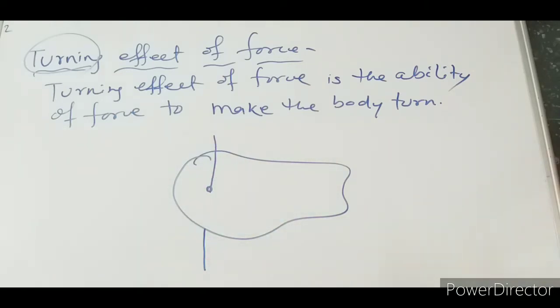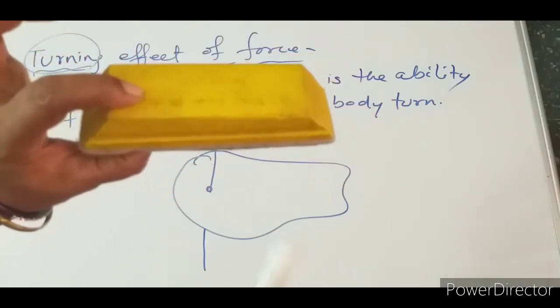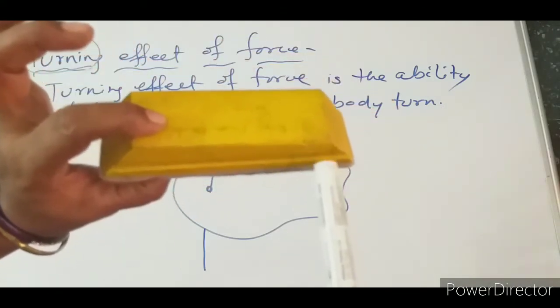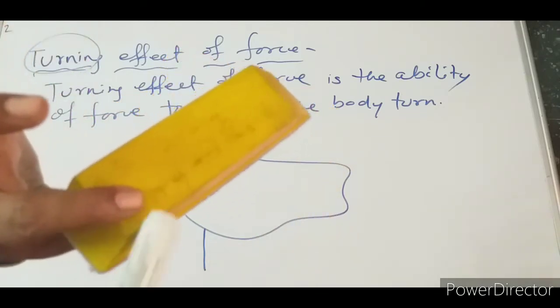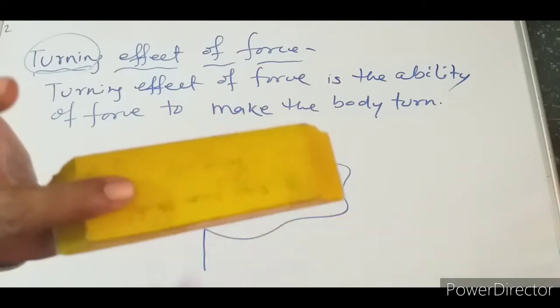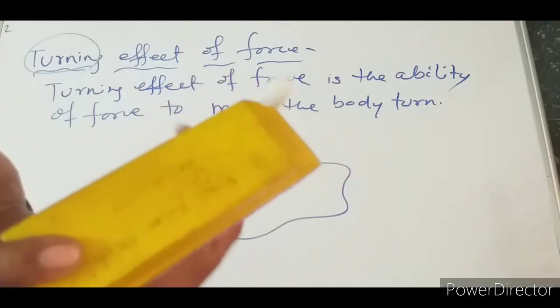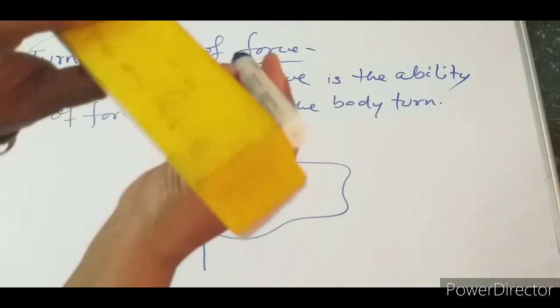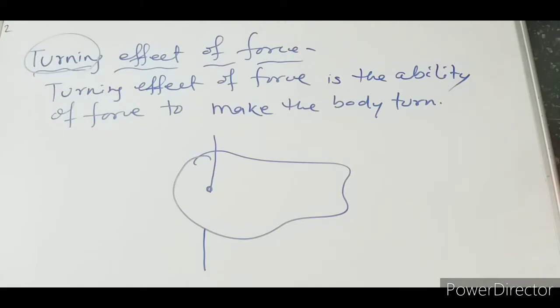I have kept the body like this. When force is applied on the body, the body turns. It turns around the axis of rotation. This is that axis of rotation. So it turns like this when force is applied. This is known as the turning effect of a force.